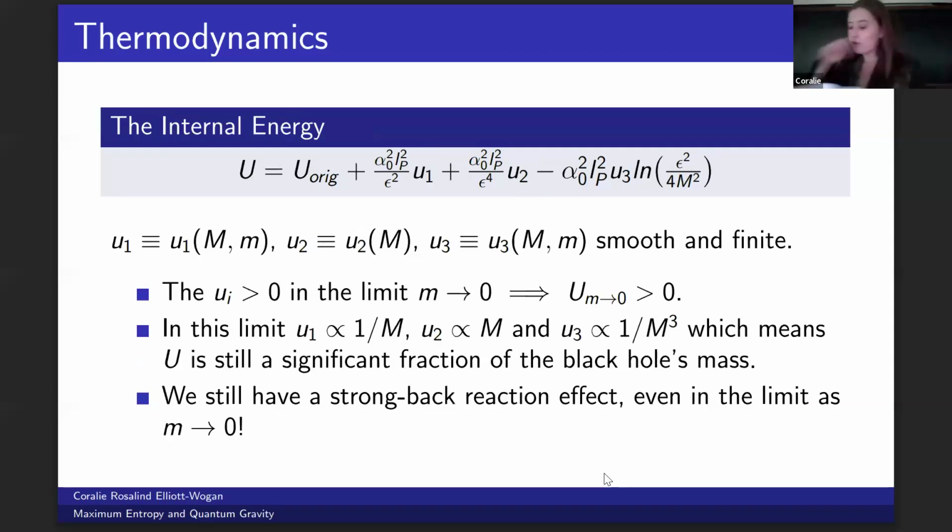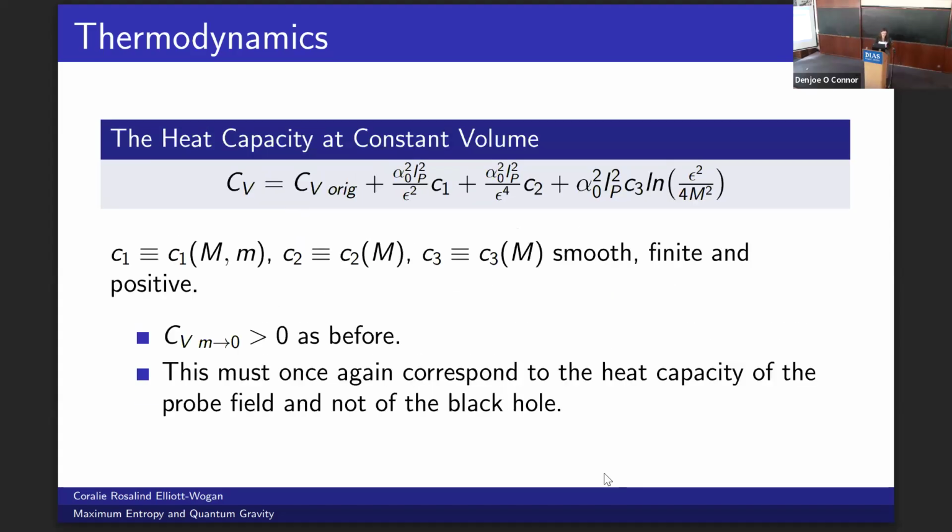In the massive scalar field limit, the internal energy is still a significant fraction of the black hole's mass, so we haven't fixed the problematic back reaction effect. And the heat capacity remains positive, which means it corresponds to the field and not to the black hole.